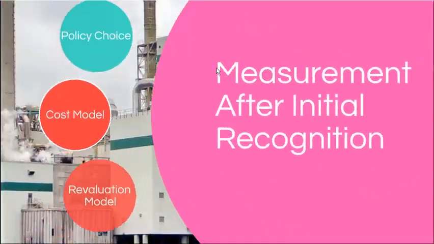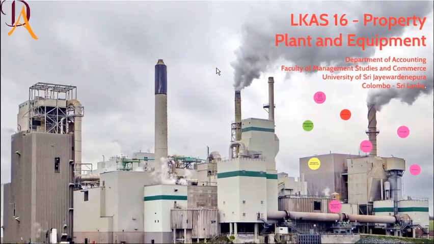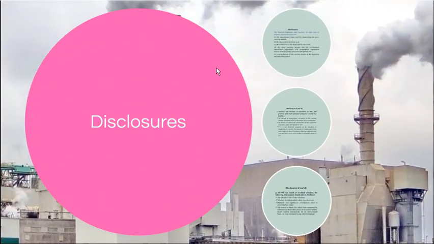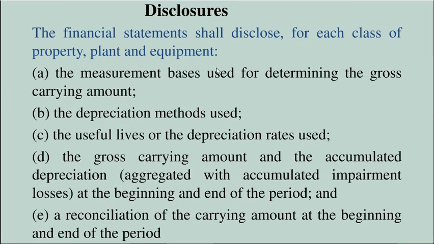Well, we will now discuss the last item of our discussion, disclosure requirements. So we will see now what are the disclosure requirements under LKAS 16. As per LKAS 16, you need to disclose this information regarding your property, plant and equipment.